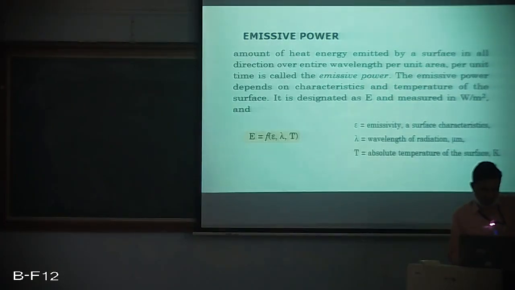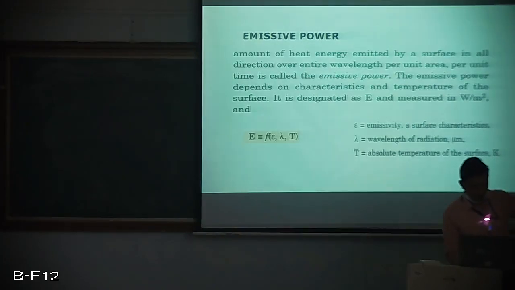The next concept is, of course, emissive power. If we take emissive power by pure definition, it is the energy emitted by a surface in all directions over the entire wavelength, per unit area and per unit time.